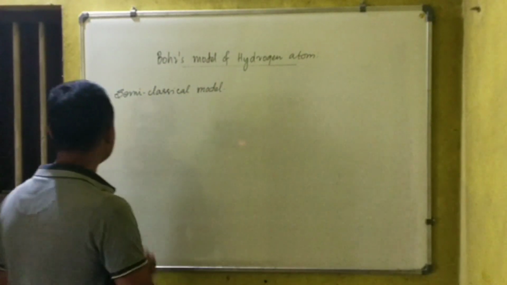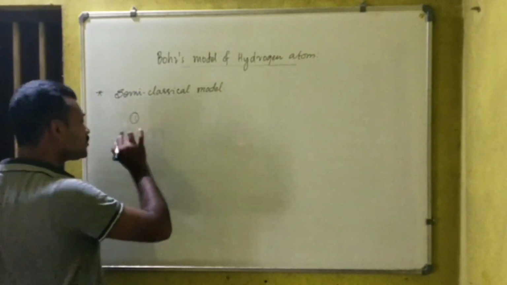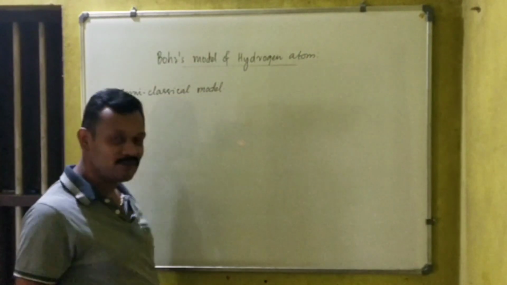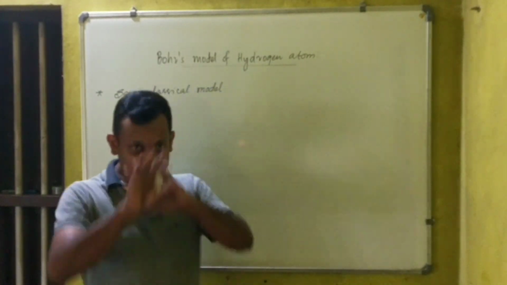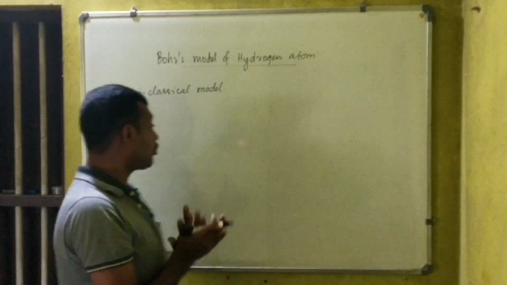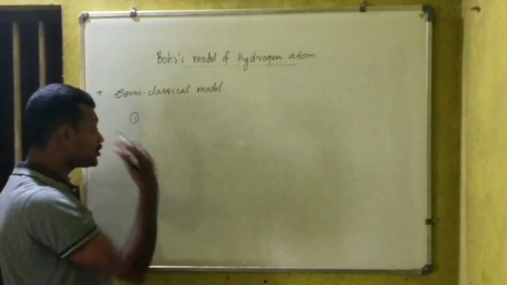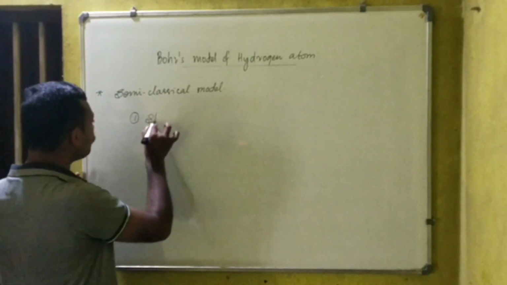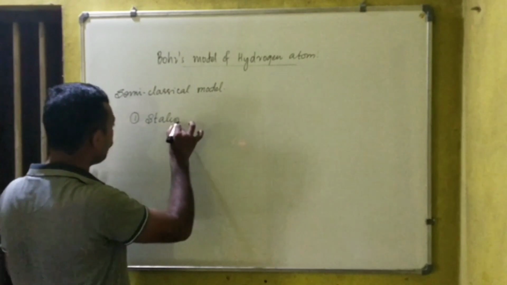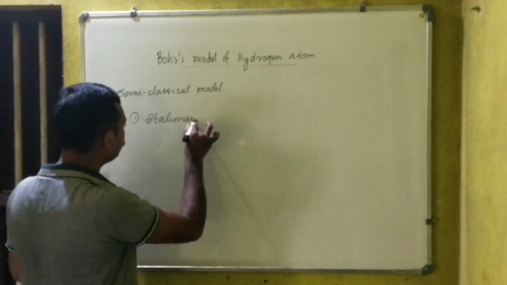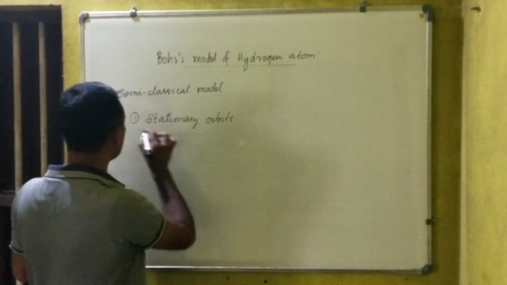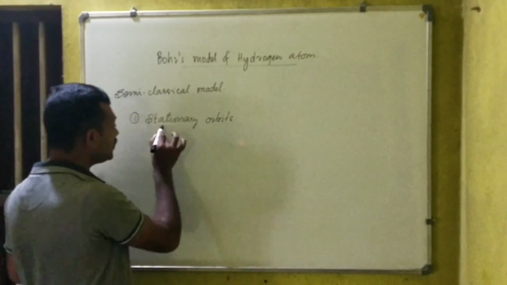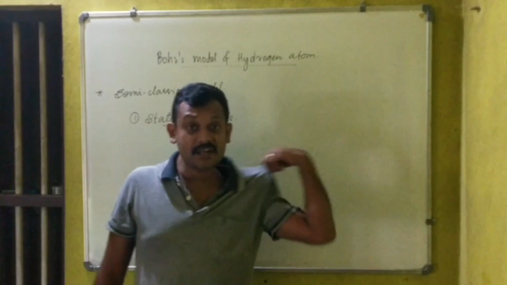So let us come to the basic points. One of the problems related to Rutherford's atom model was that electrons were spiraling, right? To solve that issue, he introduced the concept of what are called stationary orbits. The first and most important postulate of the Bohr atom model is the concept of stationary orbits.